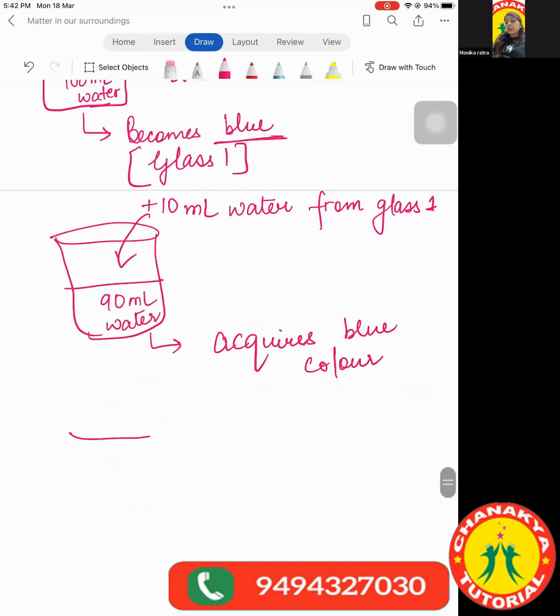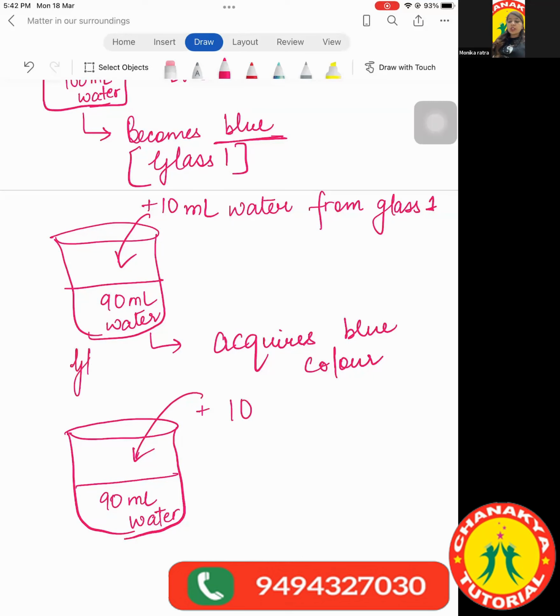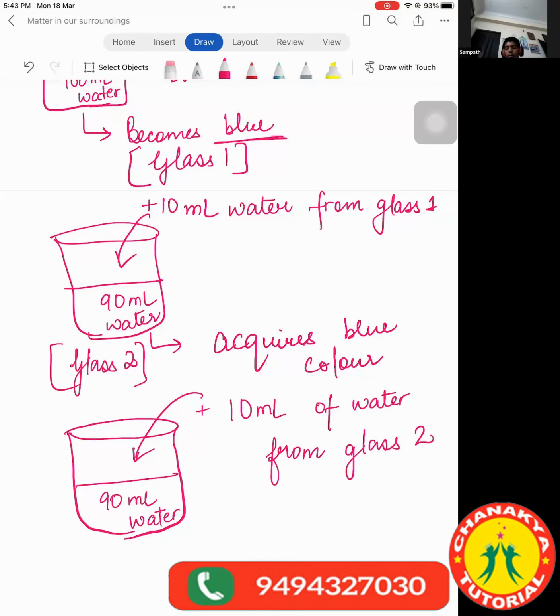Similarly, if I take another glass, and in this glass again I take 90 ml of water, and then add 10 ml from glass 2, the second one, fine. So if I add 10 ml of water from glass 2, now tell me what are you going to observe? A very slight bluish color. Yes, slight blue color will still be observed.